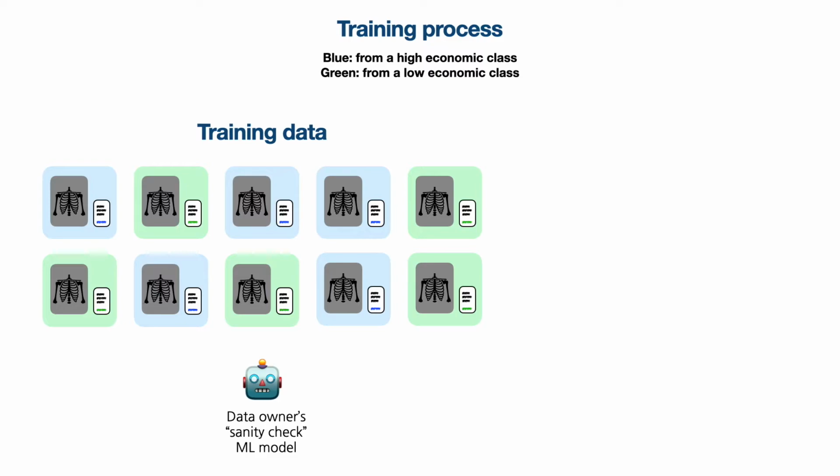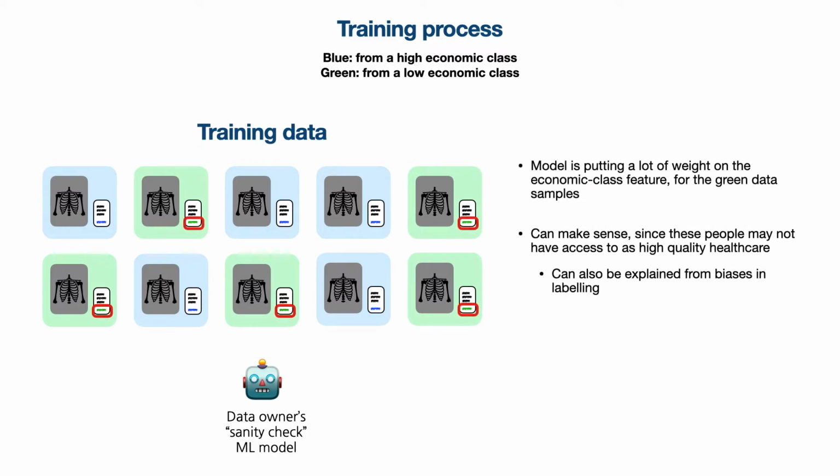Well, if we jump back to the model's training stage and do some investigation, we could see that the model is putting a lot of weight on the economic class feature for the green data samples. Now, it makes sense why the model might want to look at this. Maybe people from lower economic class groups may not have access to as high quality healthcare as people from high economic class groups. Also, perhaps there could be some biases in the human generated dataset, which makes this feature seem more prominent.